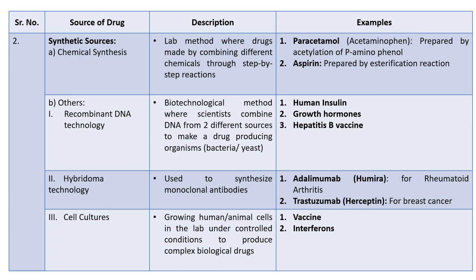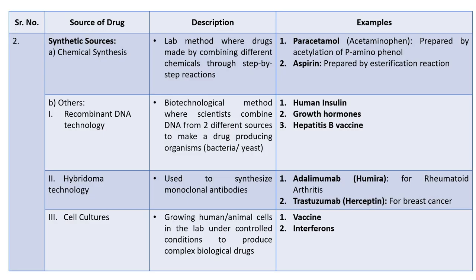B. Others, which includes recombinant DNA technology. This is a biotechnological method where scientists combine DNA from two different sources to make a drug-producing organism, usually bacteria and yeast. Example, human insulin. Second, growth hormones. Third, hepatitis B vaccine. We should be thankful to recombinant DNA technology because diabetics no longer need insulin from pigs or cattle. Scientists cause human-like insulin to be made from the E. coli bacteria.